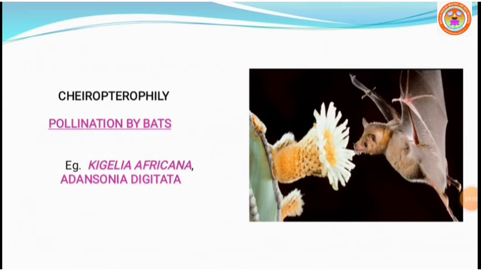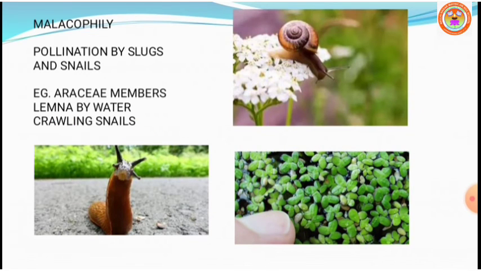See this picture, how a bat is trying to collect the nectar. While collecting the nectar, accidentally the flower gets pollinated by the bat. So pollination by the nocturnal animal bat is called chiropterophily. Flowers pollinated by bats are called chiropterophilous.